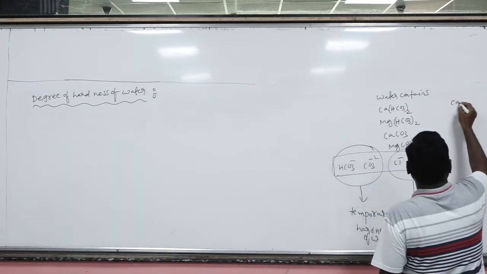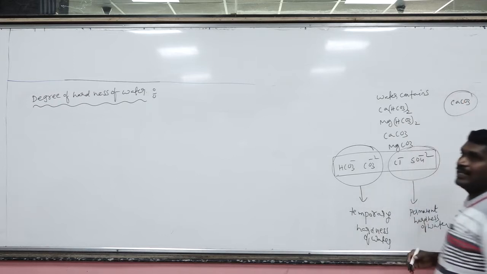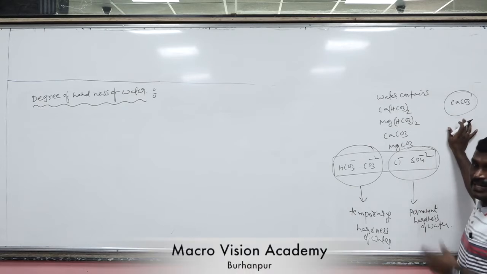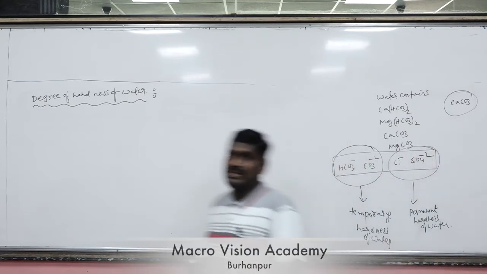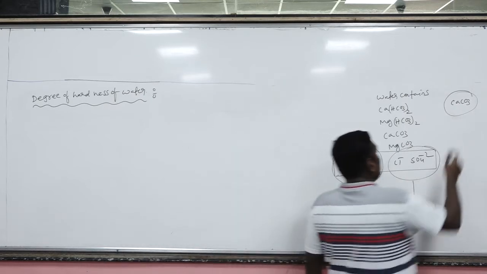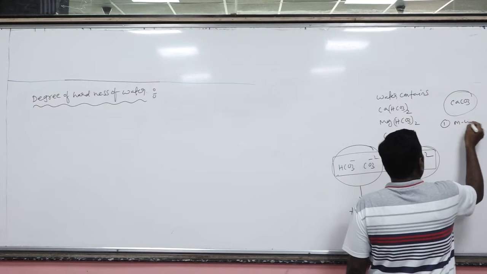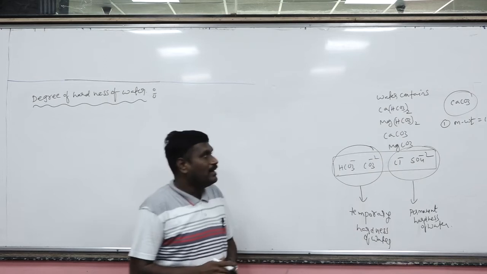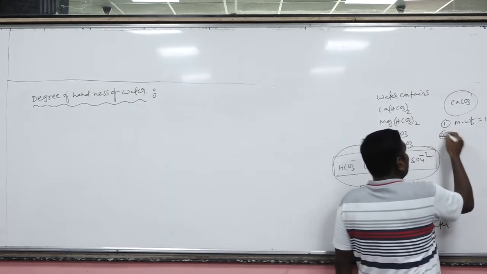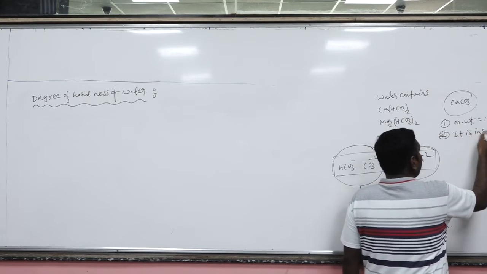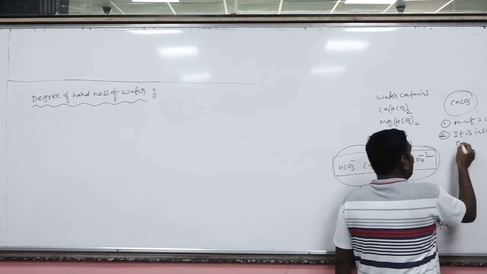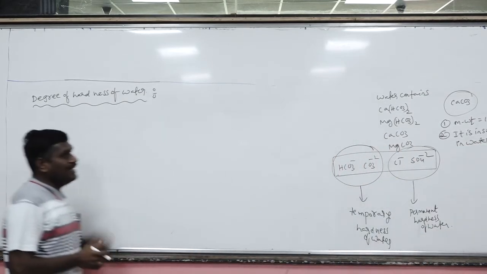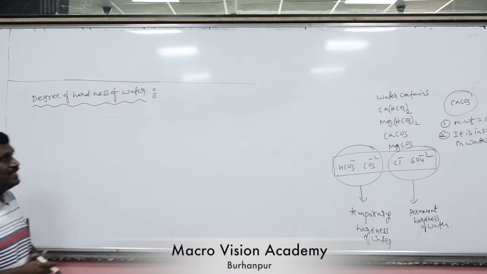Now, in general, the degree of hardness of water is expressed in terms of calcium carbonate. In terms of what? Calcium carbonate, CaCO3. There are two reasons why the degree of hardness is expressed in terms of calcium carbonate. The first reason, its molecular weight is 100. From a calculation point of view, it is very easy to calculate. Number two, it is an insoluble salt in water. These are the two reasons why we express the degree of hardness of water in terms of CaCO3.